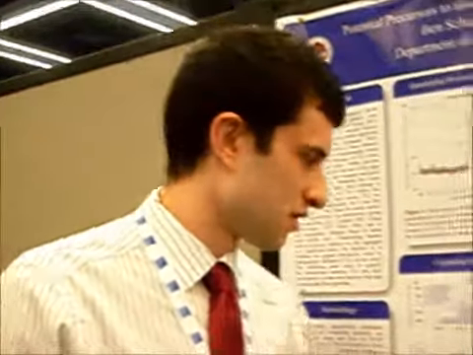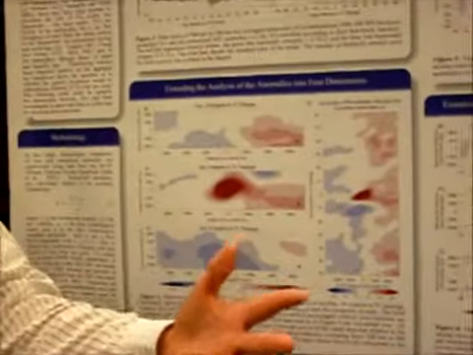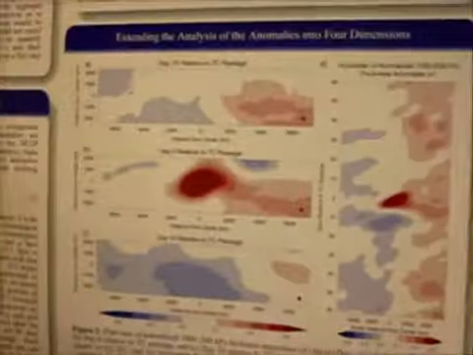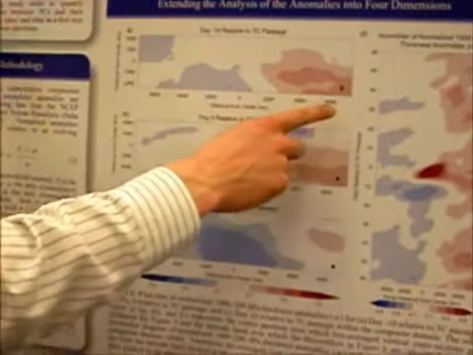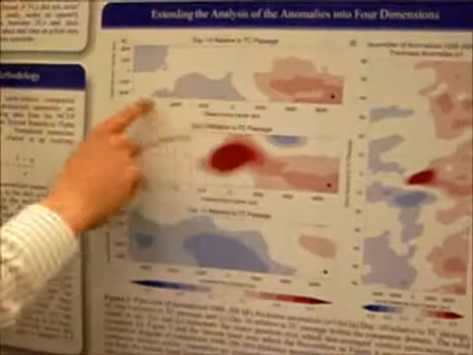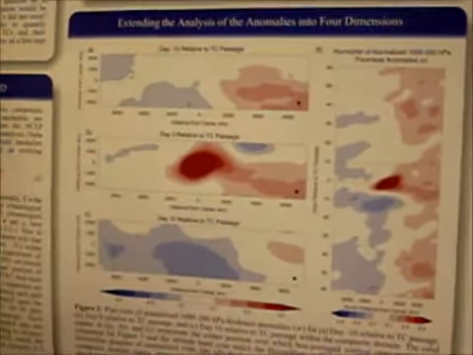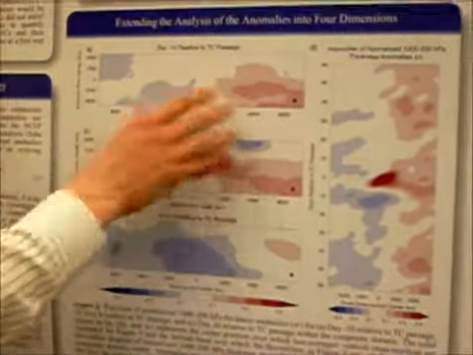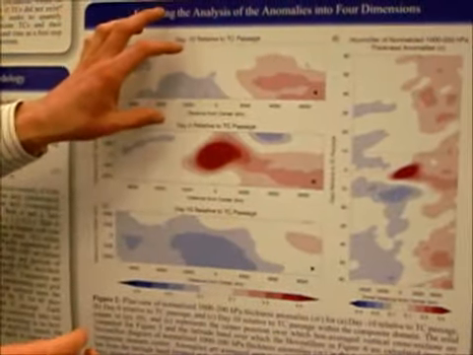So next I just want to give you an idea of, in 3 dimensions or 4 dimensions, how these anomalies behave. These were box average anomalies, but here I have my 1,200 hectopascal thickness anomalies, and this is my composite domain, a storm relative composite domain centered on the TC, and we see that at day -10 relative to TC passage, we have this dipole occurring. We have these positive thickness anomalies and these negative thickness anomalies.